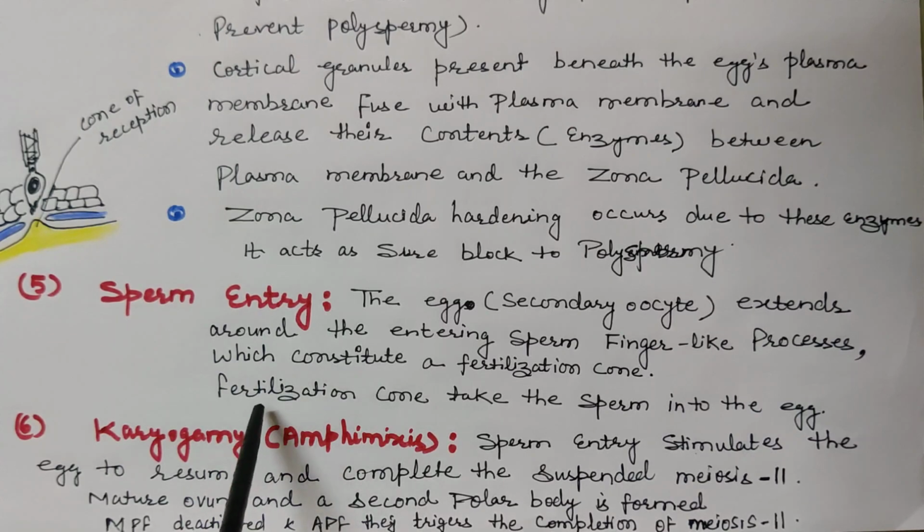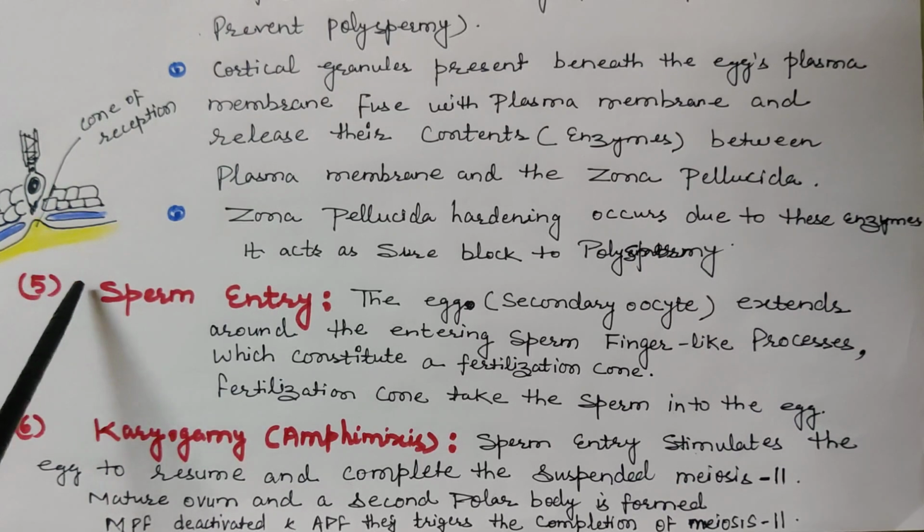By forming a fertilization cone. Here you can see in this diagram, it is called the cone of reception. It is the sperm. Here the egg, the secondary oocyte, extends finger-like processes around the entering sperm. We call that finger-like process the fertilization cone or cone of reception. It helps the sperm to enter into the egg.